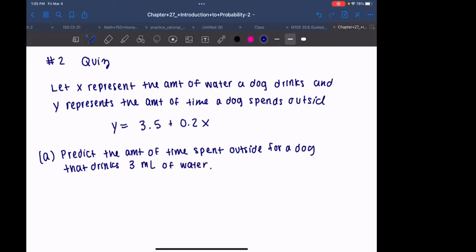When we're asked to predict something, I like to make a table of the X and Y values so I know exactly what I'm plugging in. So we have X equals and Y equals.